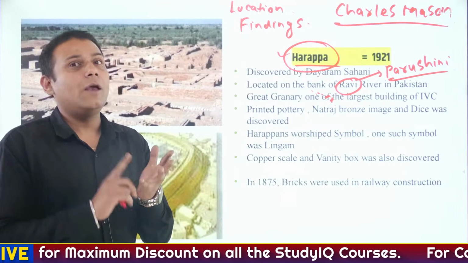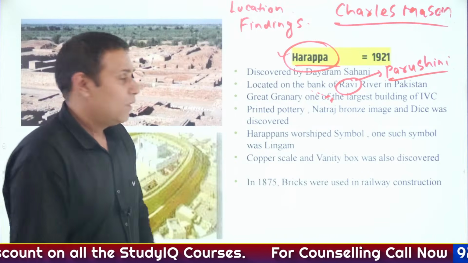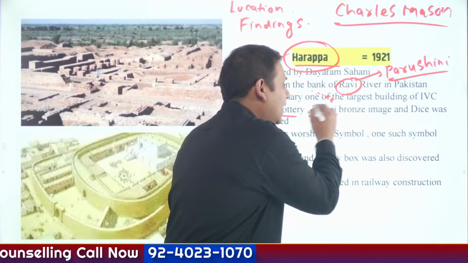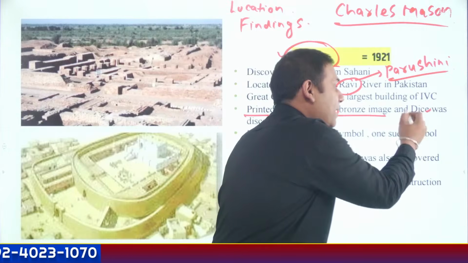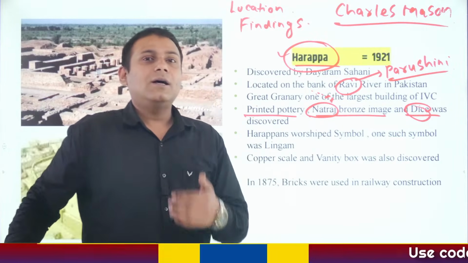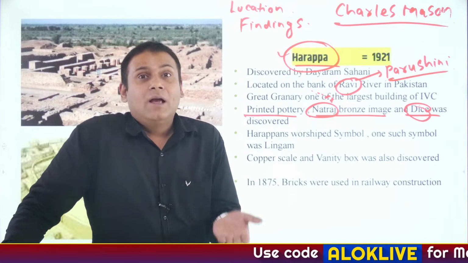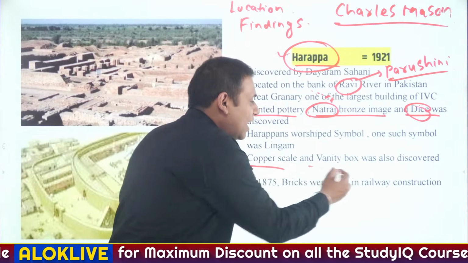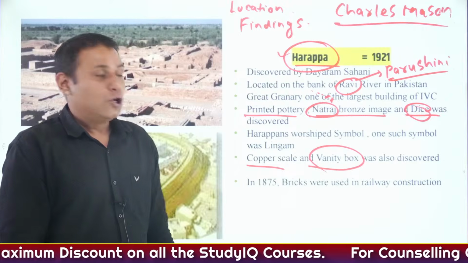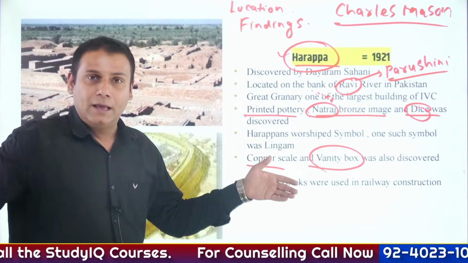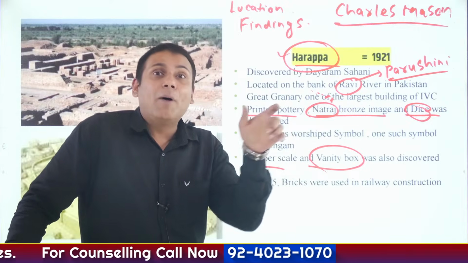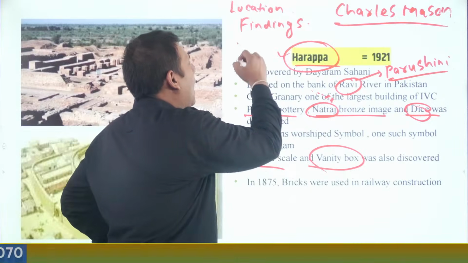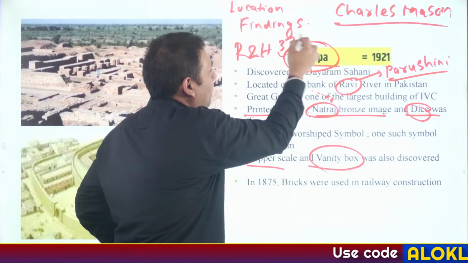Now, what are the key important findings from the site of Harappa? First thing, painted pottery. This is not printed pottery. Painted pottery, Natraj bronze image, and dice have been found from the site. So, what does the dice exhibit? It simply exhibits that gambling might be the source of entertainment for the people. Copper scale and vanity box have been found from the site of Harappa. Copper scale simply exemplifies one thing, that people to an extent might be aware of mathematics. Okay, and an additional thing that you need to note down is that R and H37 symmetry have been found at the